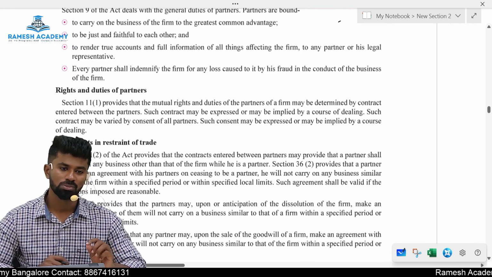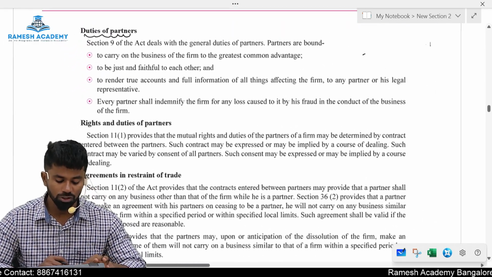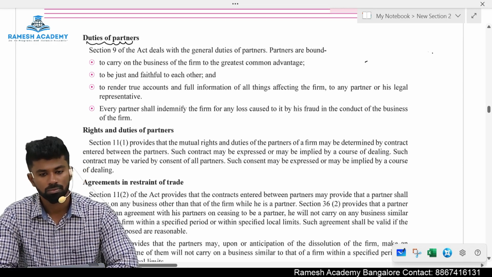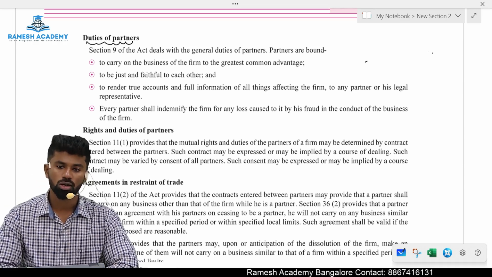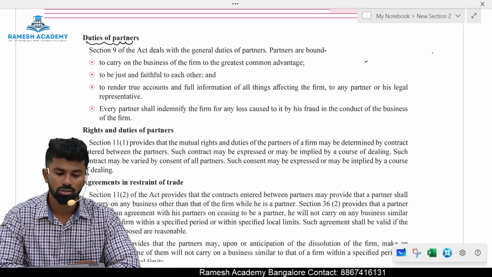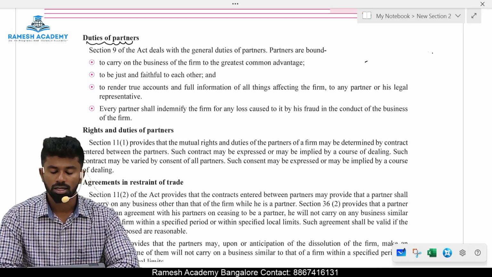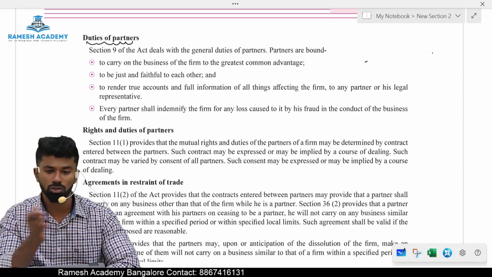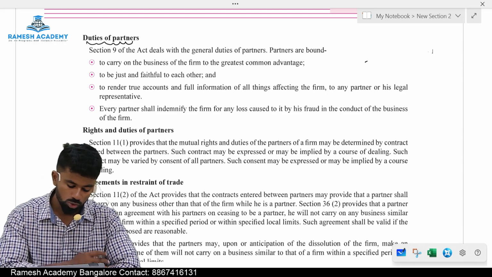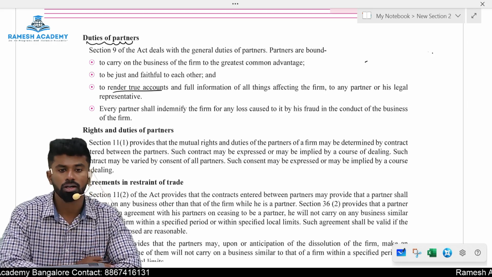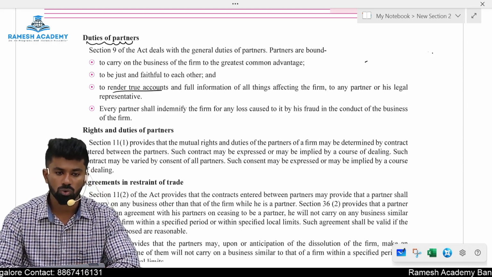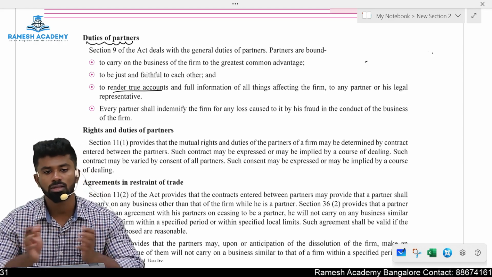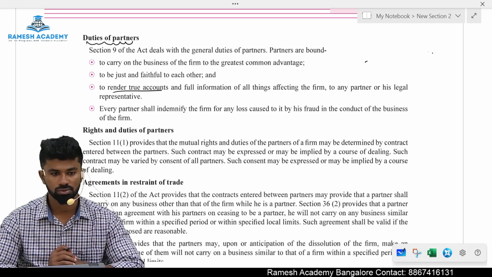Both the partners must be what? Just and faithful to each other. When they carry on the business, they should be just, with equity. They should not do any frauds. They should not remove a partner for unjustified reasons, because they are expected to be just and faithful to the other partners. Next one, render true accounts. Important. He shall provide the true accounts and complete information about all the things of the firm to the other partners or to the legal representatives.